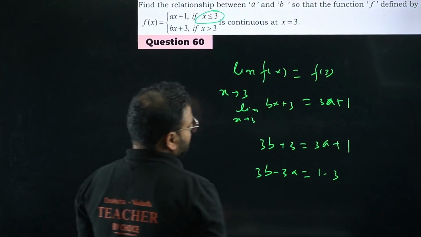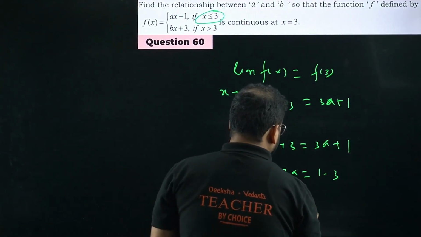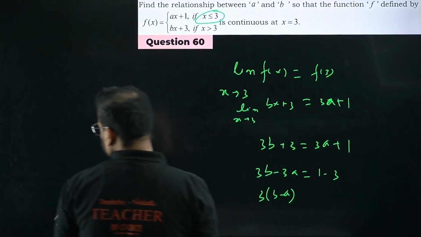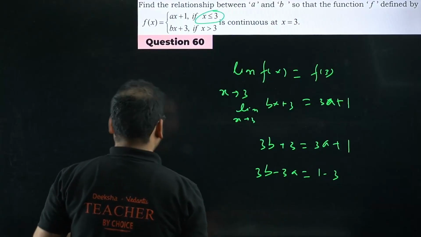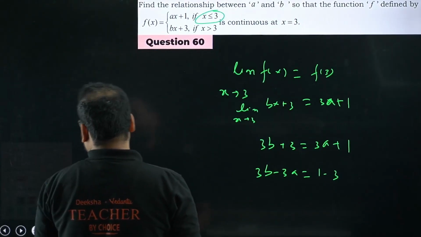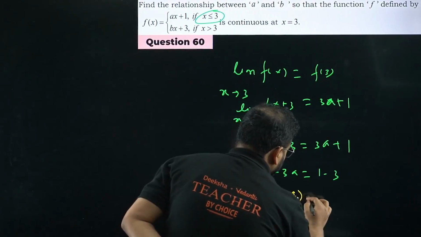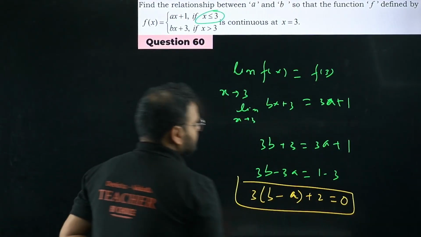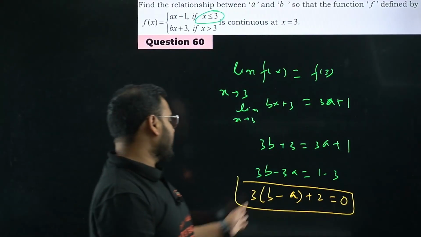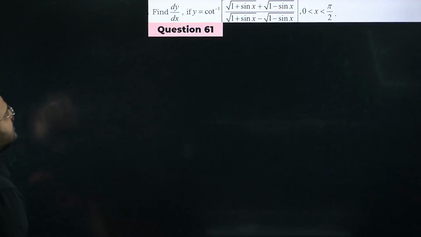So I'm getting this as simply 3 times of b minus a plus 2, right? Have a look. 3 times of b minus a plus 2 equals to 0. You can write it any way you want. Okay, this is your answer. You can write 3a minus b minus 2 also, that is okay. Please check. Done. 61 now.